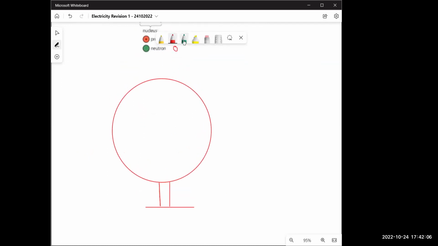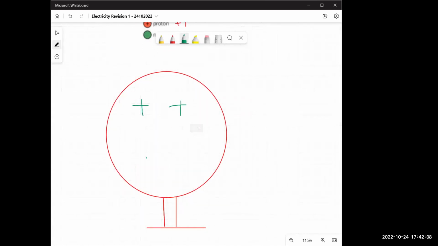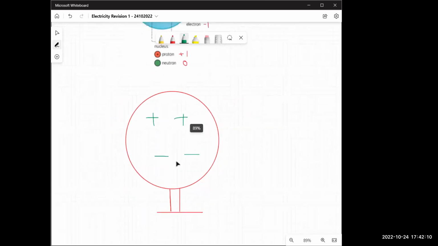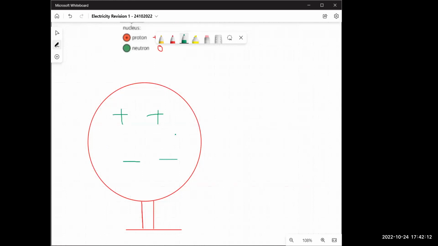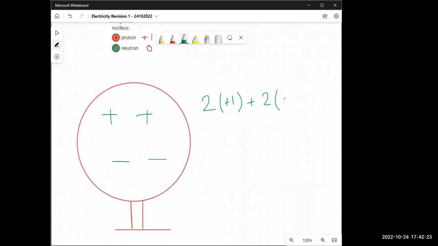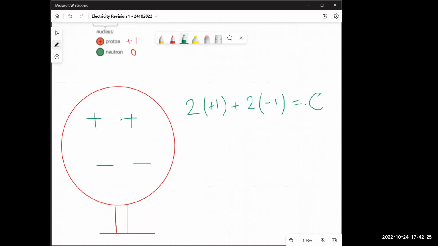In this sphere, we have some charges, plus, plus, minus, minus. Can you tell me how many positive charges are there? 2. How many negative? 2. So if I add these together, 2 times +1 and 2 times -1, I'll get a charge of 0. Therefore, this is neutral. The overall is neutral.